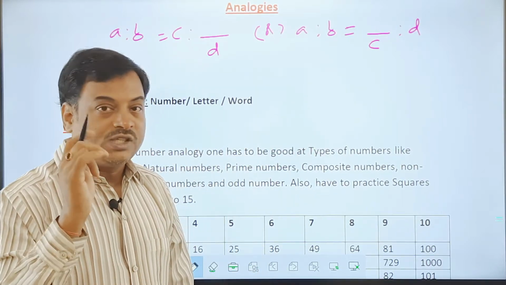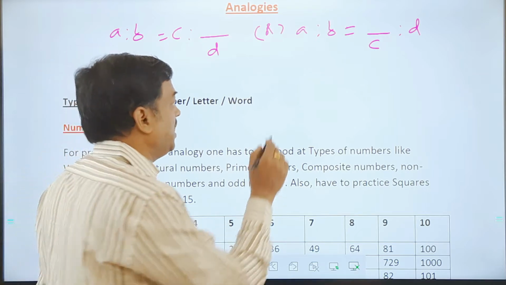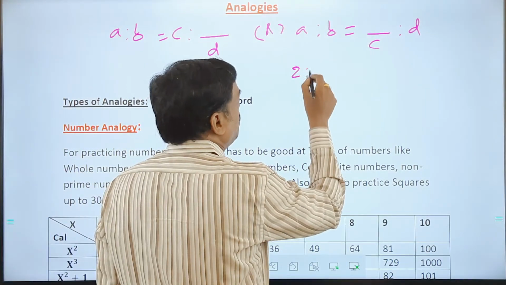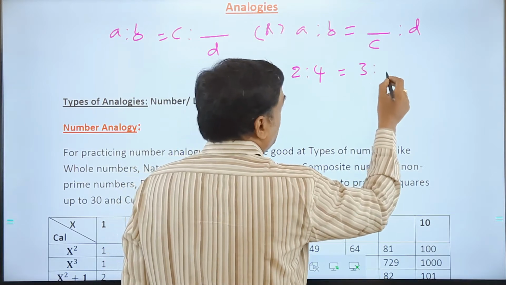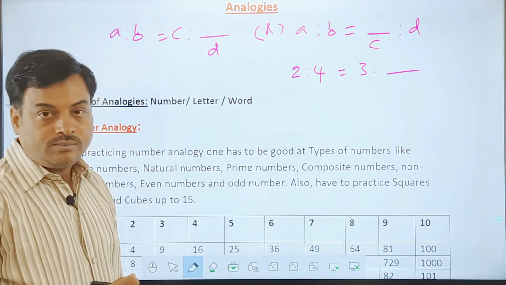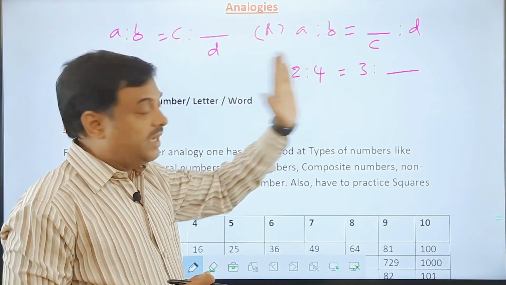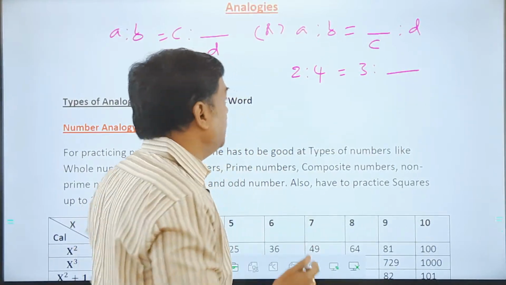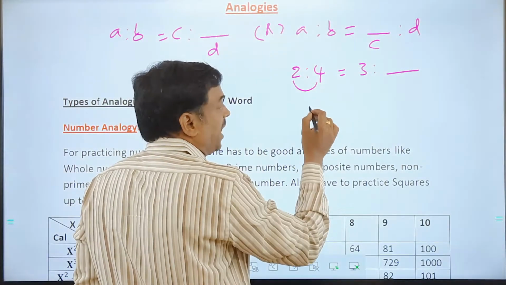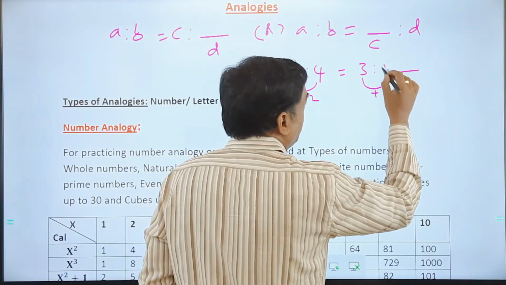So let's do a small example which can help you to understand what is analogies. For example, if I say 2 is to 4, then you can tell me 3 is to how much it can be. How can you make 2 into 4? The same logic, we can say 3 to the blank. For example, 2 to become 4, I can add plus 2 here. So if I add plus 2, this becomes how much? 5.